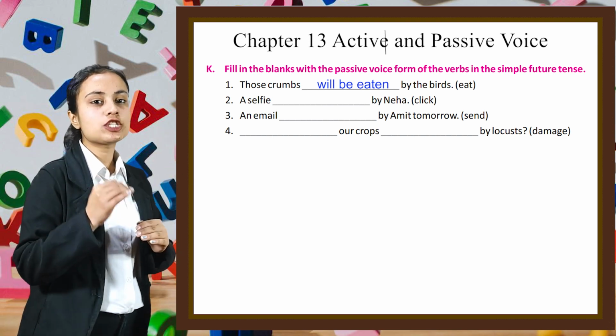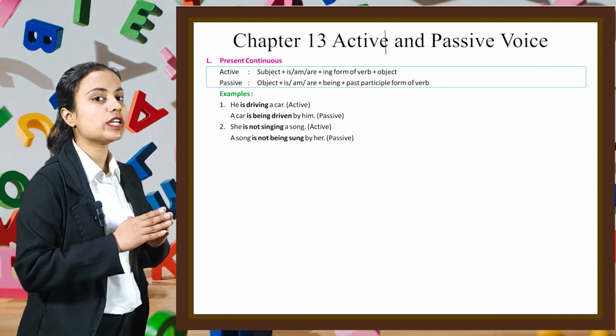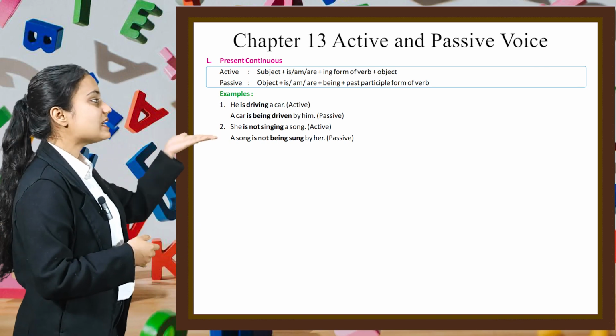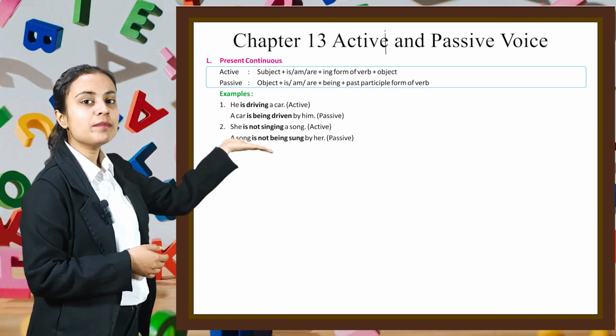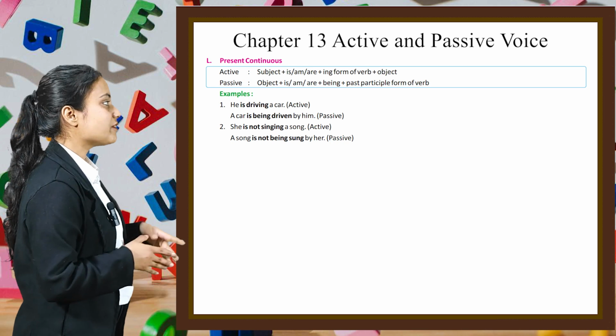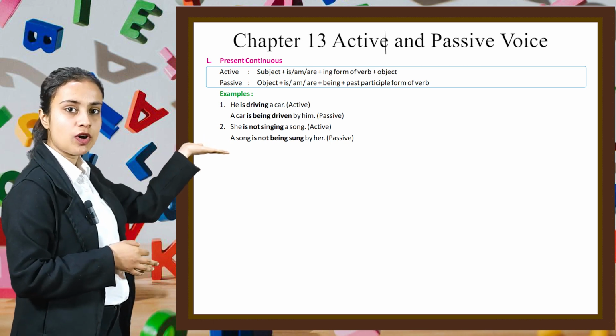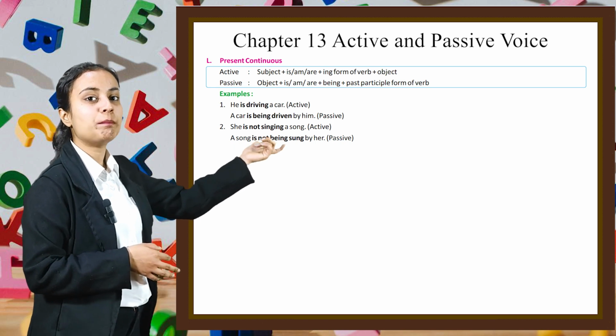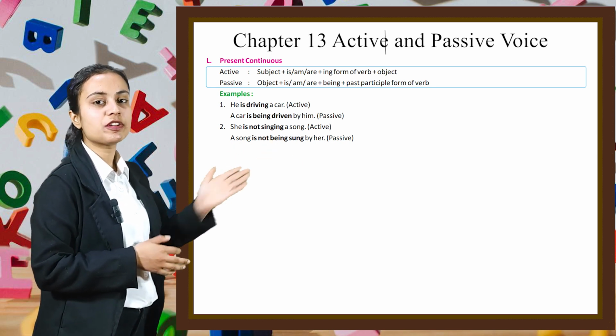Let's move on to the next topic, which is present continuous. If we have to write a sentence in active form, then we write the subject first plus is, am, are plus the ing form of the verb plus object. Similarly, if we have to write a sentence in passive form, then we write the object first plus is, are, am plus being plus the past participle form of the verb.